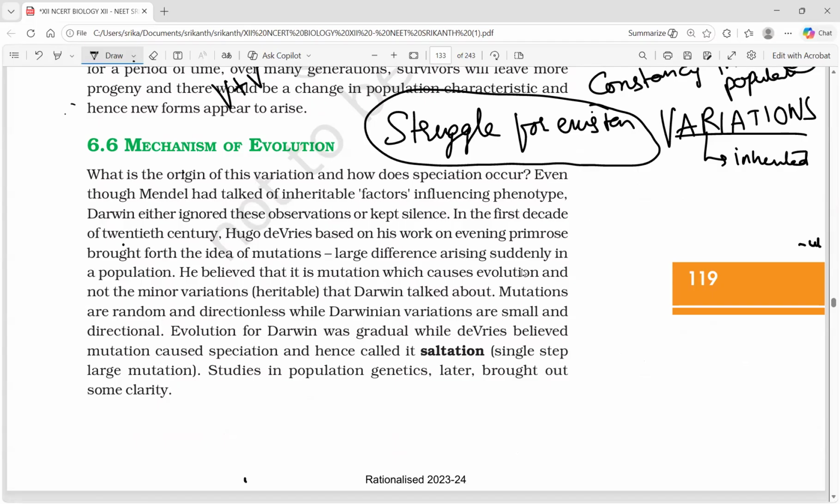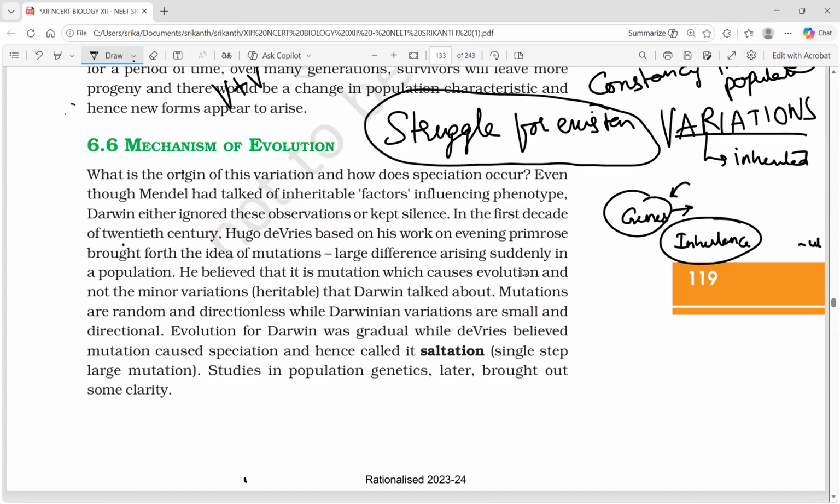But the only problem with Darwin here is, Darwin didn't know about genes. He said variations will be inherited by the next generation, but how? He didn't know. Inheritance, he said. But how does that inheritance happen? He didn't know. After 1900, Hugo de Vries, Carl Correns, Erich von Tschermak, these people rediscovered Mendel, and after that, genes came into the limelight, DNA, Watson and Crick. All these investigations made us understand the process of evolution much more clearly.